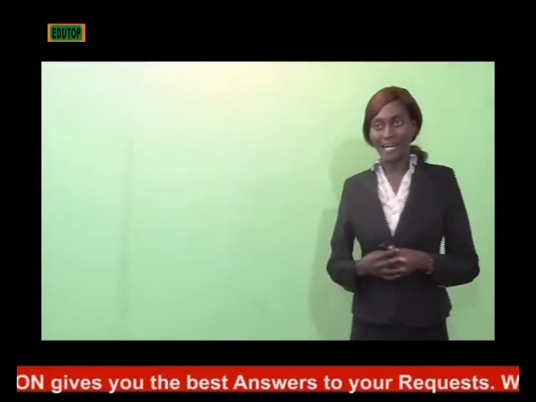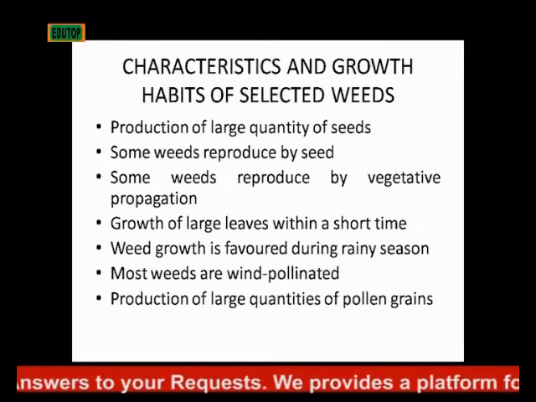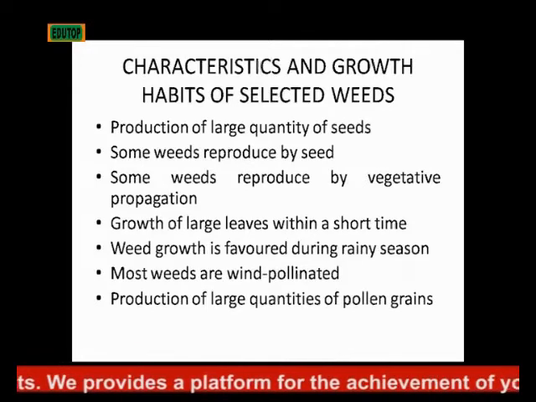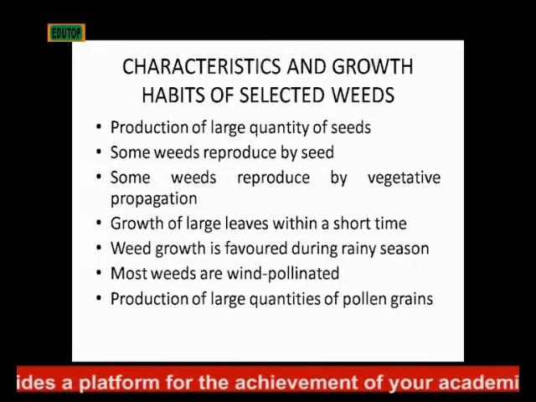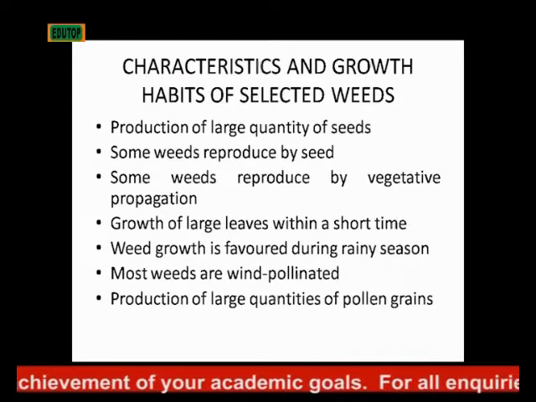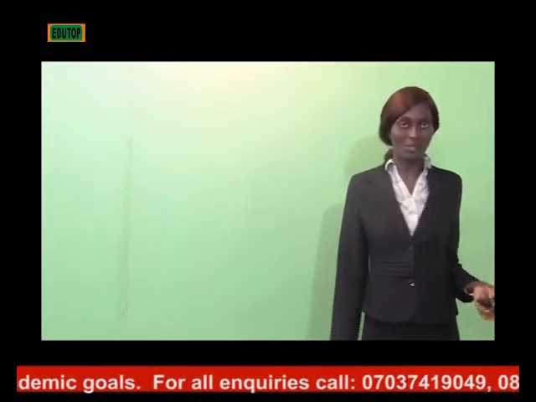After so long a time. Then some weeds reproduce also by vegetative propagation. Then some of those weeds, like the Panicum maximum and Imperata cylindrica, have large leaves within a short time. You know, those livestock farmers that go to cut weeds for the cattle, when they cut it, in a matter of days, by the time you go back to that same place where they do their harvesting of weed, you discover that it's grown up again.